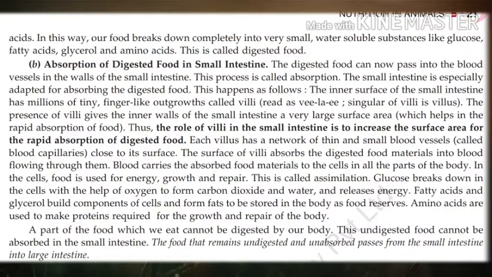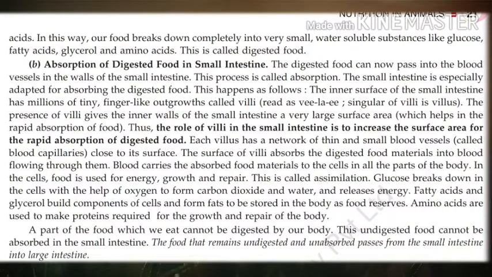Now, let us discuss how absorption of digested food in small intestine takes place. The digested food can now pass into the blood vessels in the walls of the small intestine. This process is called absorption. Understand?